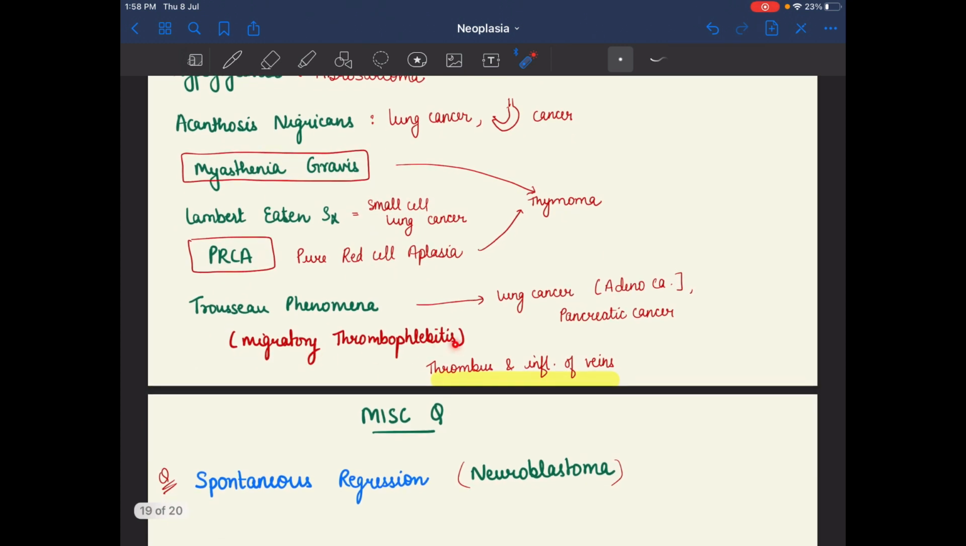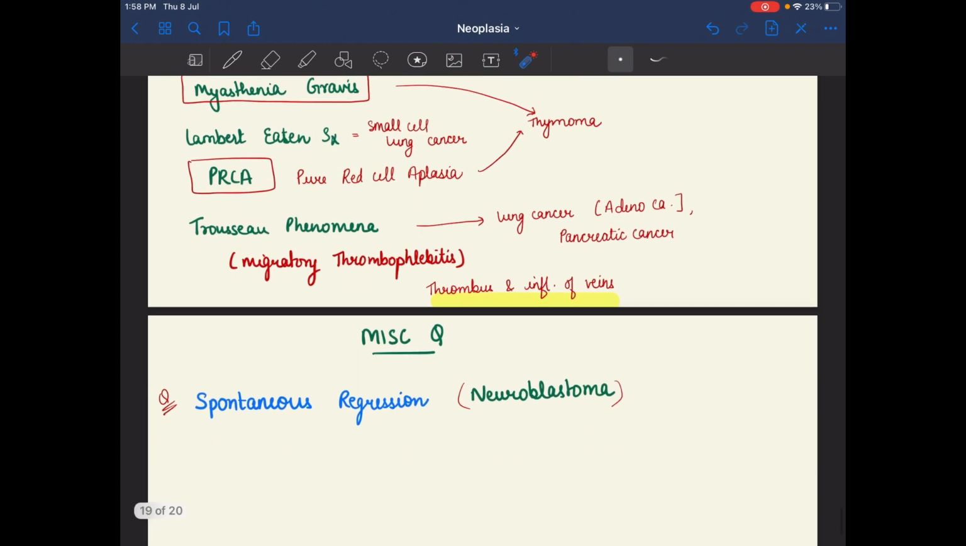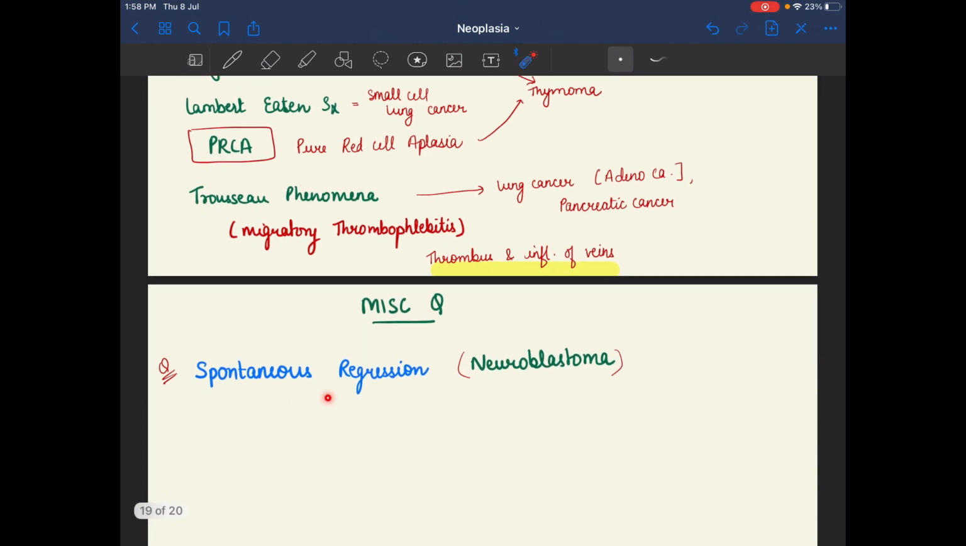Trousseau phenomenon is seen in migratory thrombophlebitis, in lung cancer and pancreatic cancer. Thrombus and inflammation of veins is seen in migratory thrombophlebitis. And there is one missed question: spontaneous regression is seen in which tumor? The answer is neuroblastoma. Neuroblastoma shows spontaneous regression. So remember this point also.